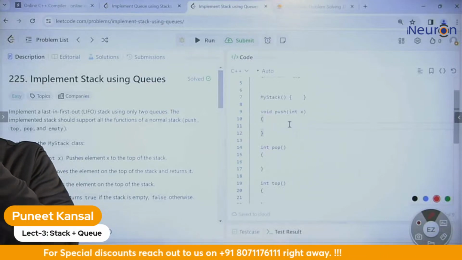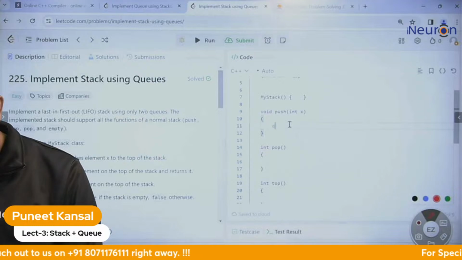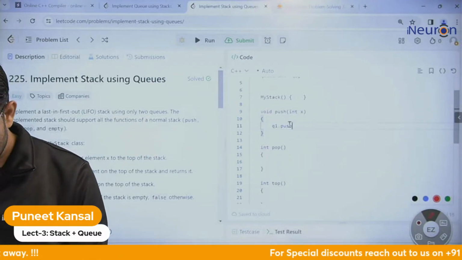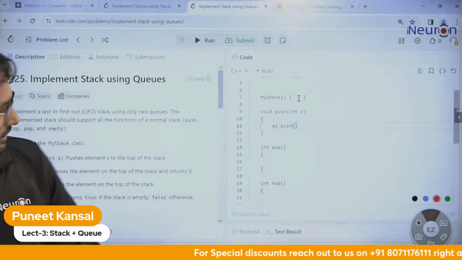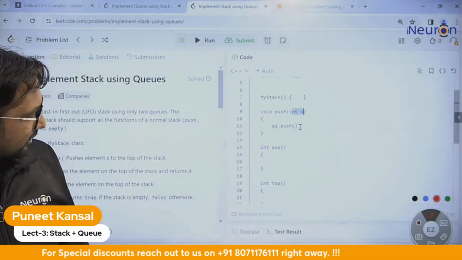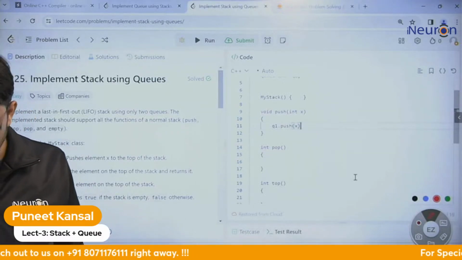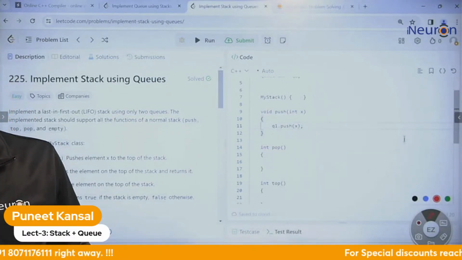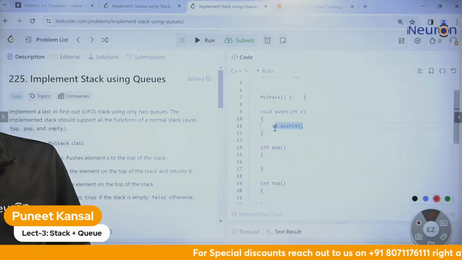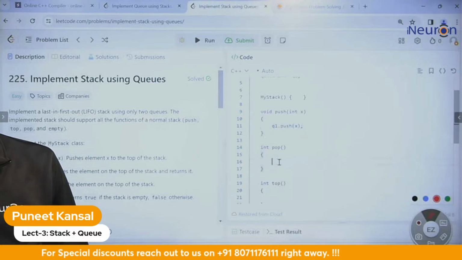In the push, we just need to insert the element inside q1. So q1 dot push. What is the element? X is the element. So we will take this element and push it into q1. Done. Push is done. That's it. Now let's do the pop.